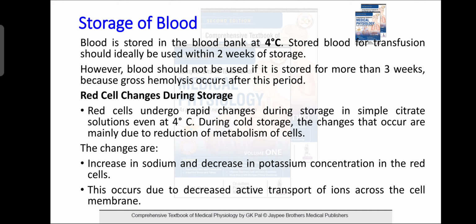So what changes occur in the RBC during storage? RBCs undergo changes during storage in simple citrate solution even at 4 degrees Celsius. During cold storage, the changes are mainly due to reduced metabolism of the RBC. In the RBC there is an increase in sodium and a decrease in potassium concentration. So sodium increases and potassium decreases, due to decreased active transport of ions across the cell membrane.